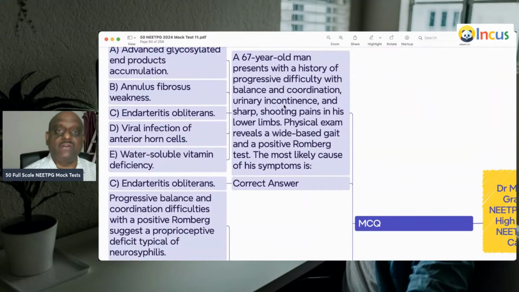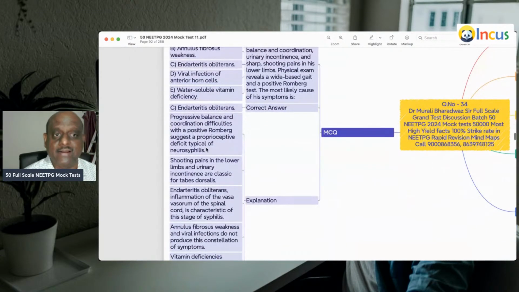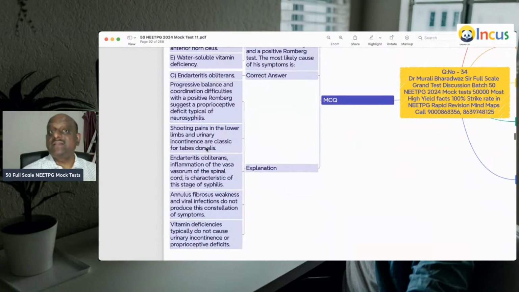A 67-year-old man with a history of difficulty in walking, balance and coordination problems, urinary incontinence, sharp shooting pains in the lower limbs, wide-based gait, and positive Romberg. All this is in favor of tabes dorsalis. Whenever there is neurosyphilis, there is tabes dorsalis.